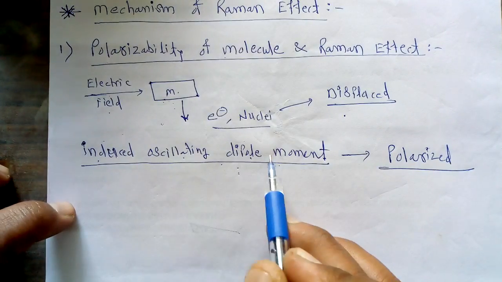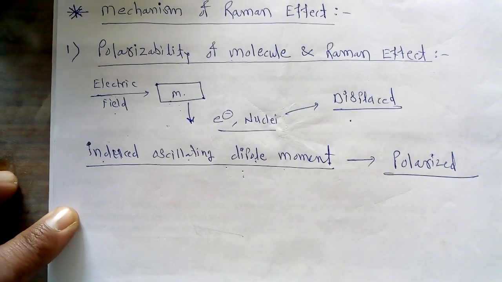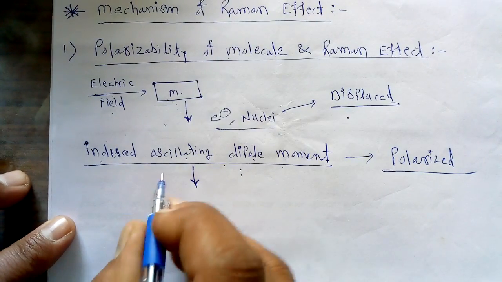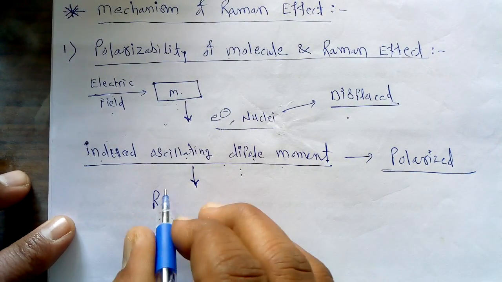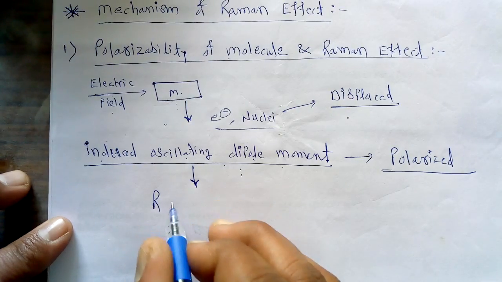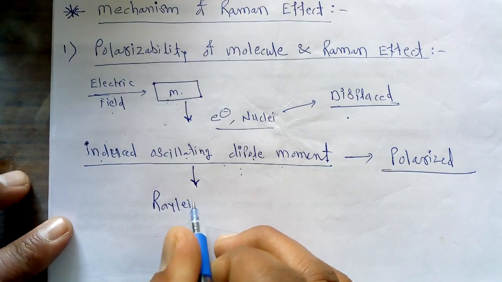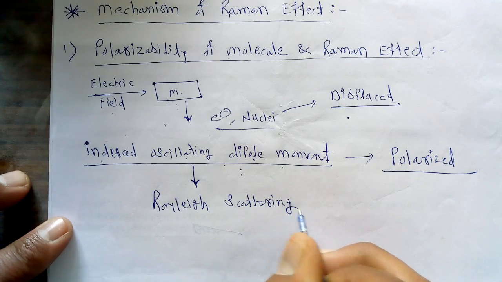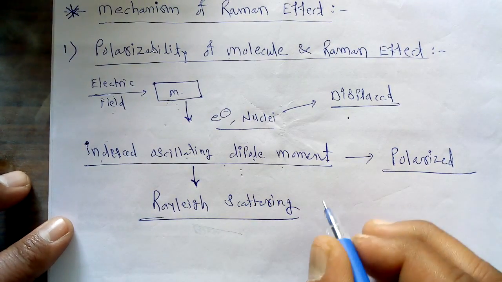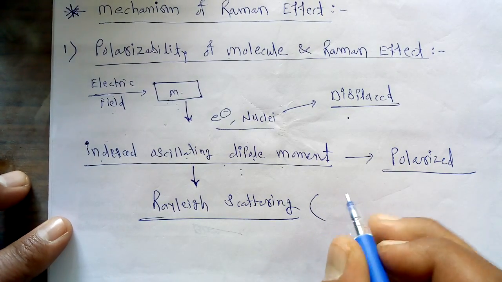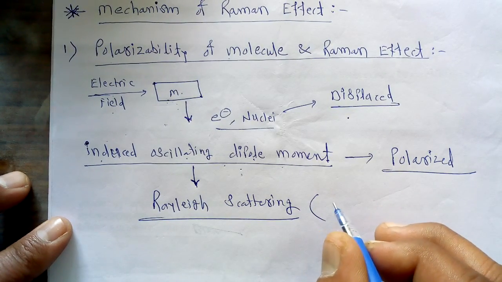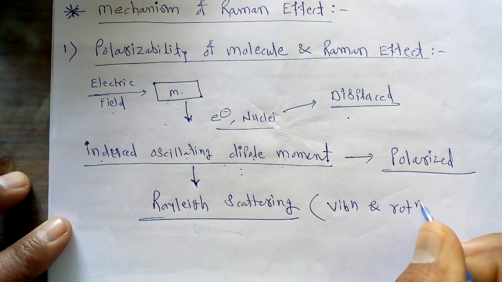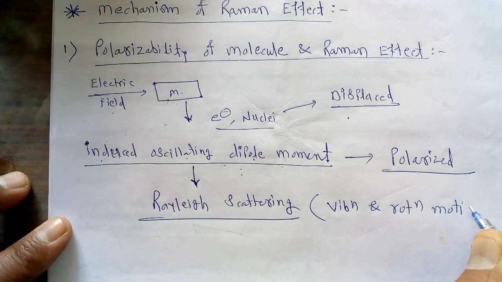So according to this phenomenon, we can explain here the Rayleigh scattering, without considering vibration and rotation motion of the molecule.